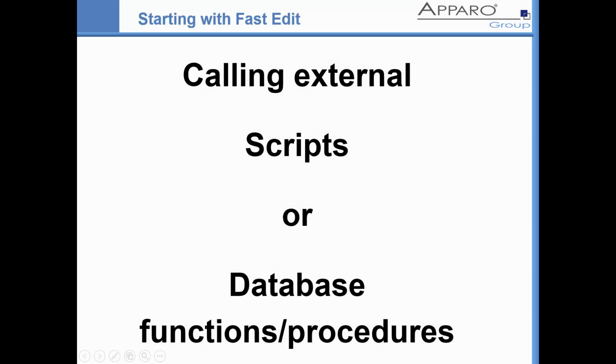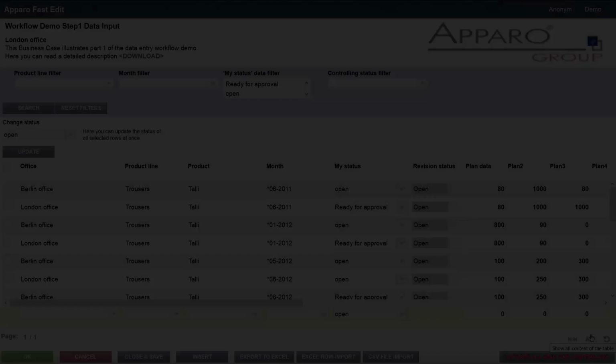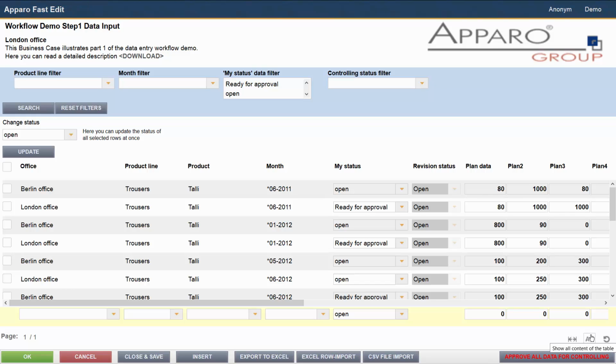Calling external scripts or database procedures. Another possibility for the processing or examination of the data outside of FastEdit is the calling of external scripts or database procedures or functions via user-defined buttons or automatically upon the occurrence of certain events. In our example business case, I defined on the lower right one of these buttons.